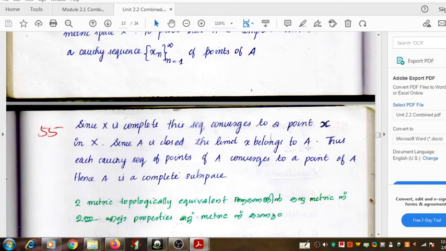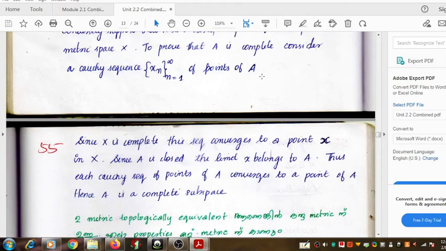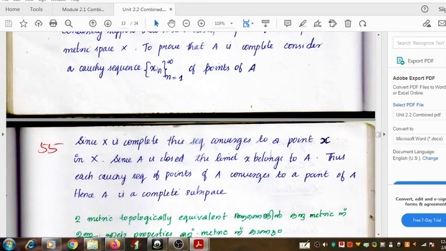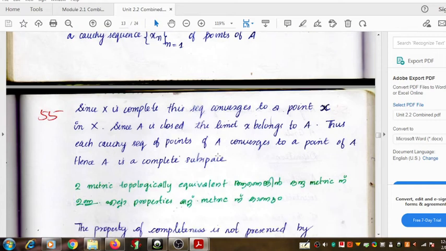X belongs to A, and thus, since x_n is the Cauchy sequence chosen from the subspace A, and it's an arbitrarily chosen Cauchy sequence, we can say that every Cauchy sequence which belongs to A converges to a point, and the limit is also present in A. Thus every Cauchy sequence which belongs to A converges to a point in A.